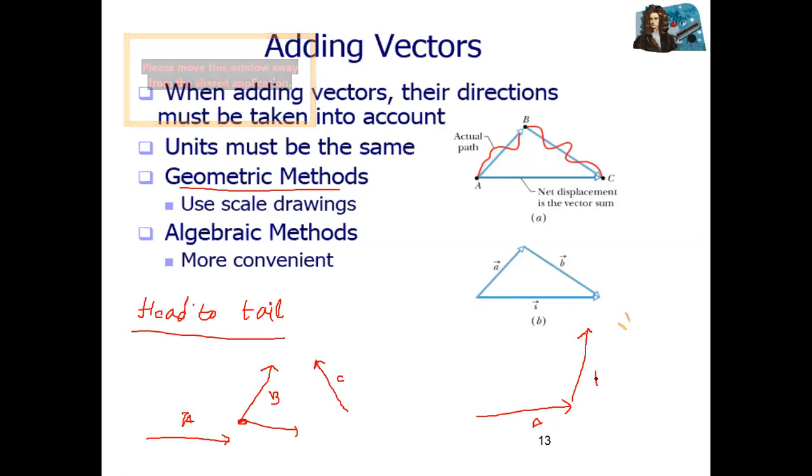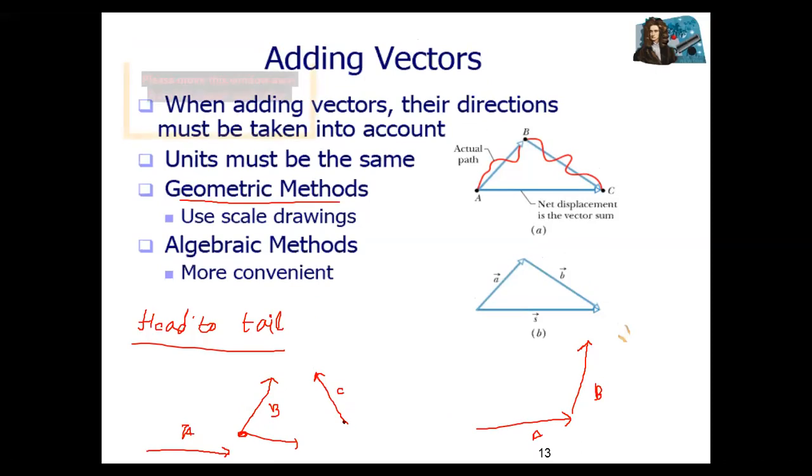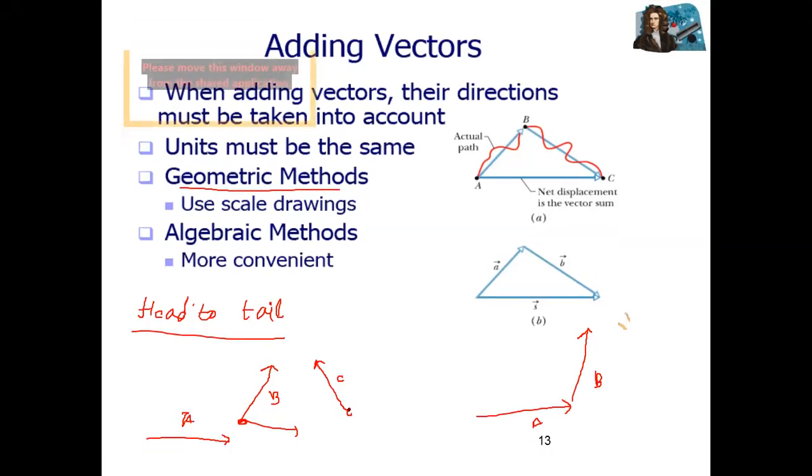Correct? This one is B vector. What about C vector? Same, take the tail of C vector and join it with the head of B vector. So like this one. Correct? So A, B, C. In this case, you can join.